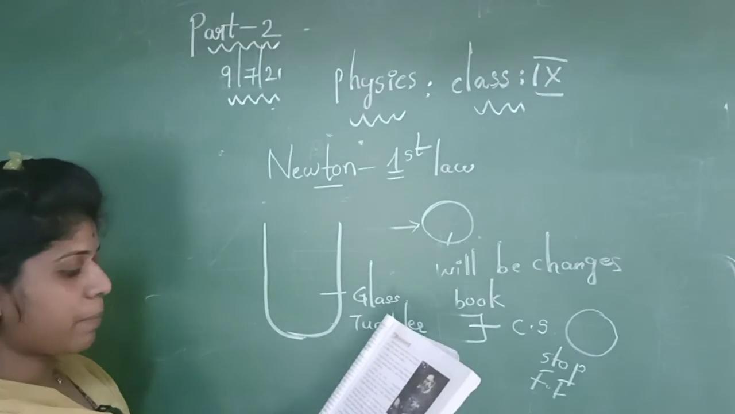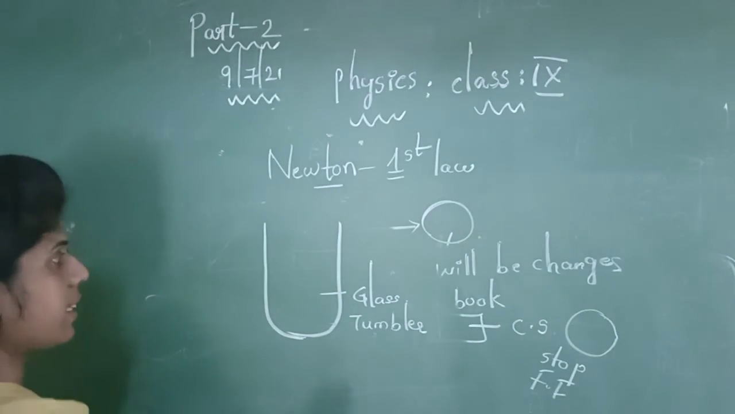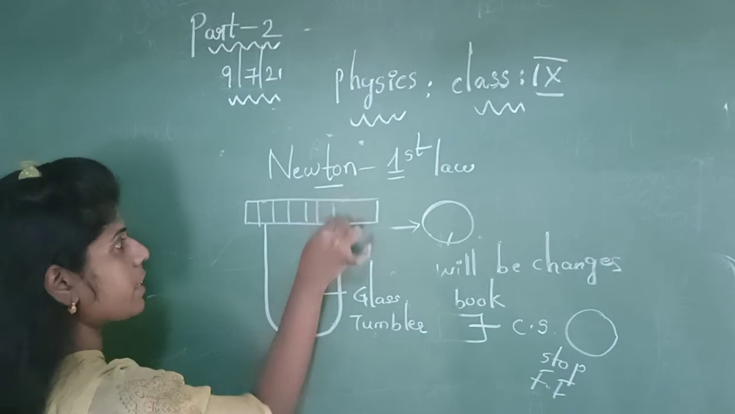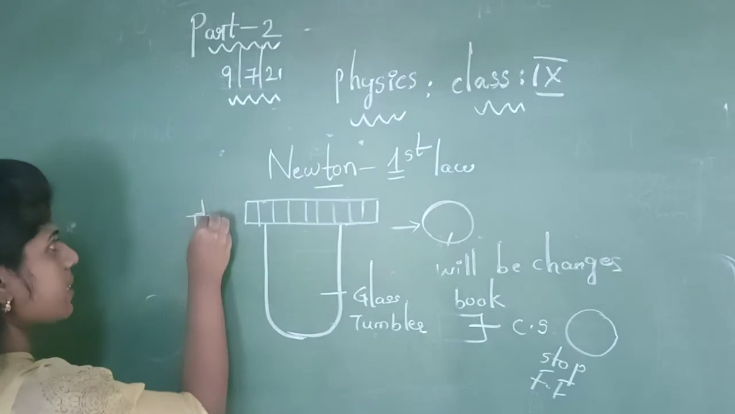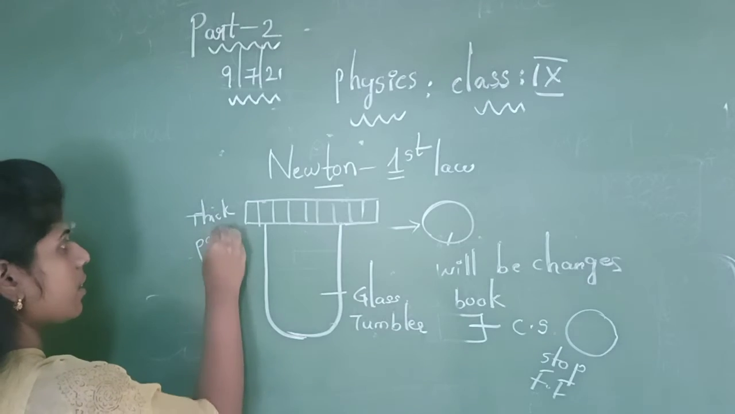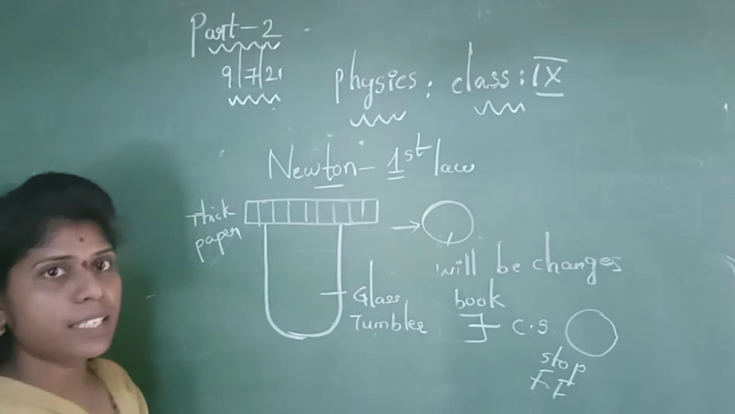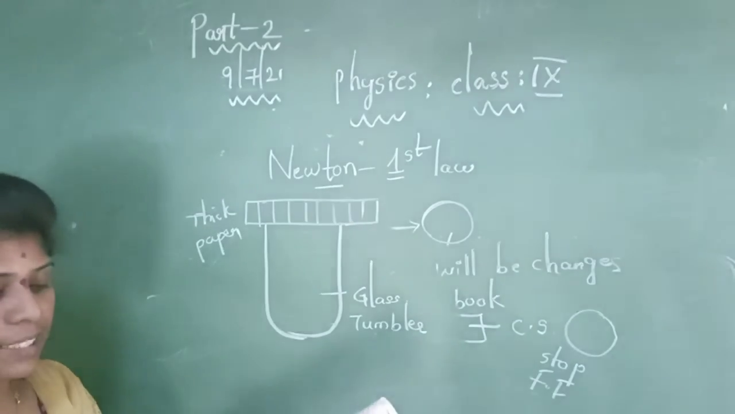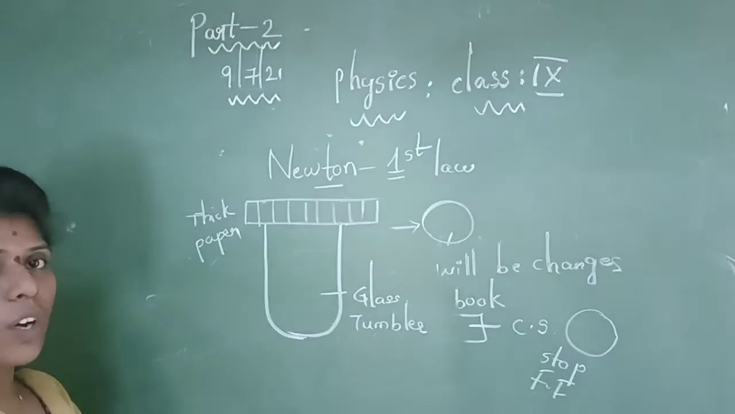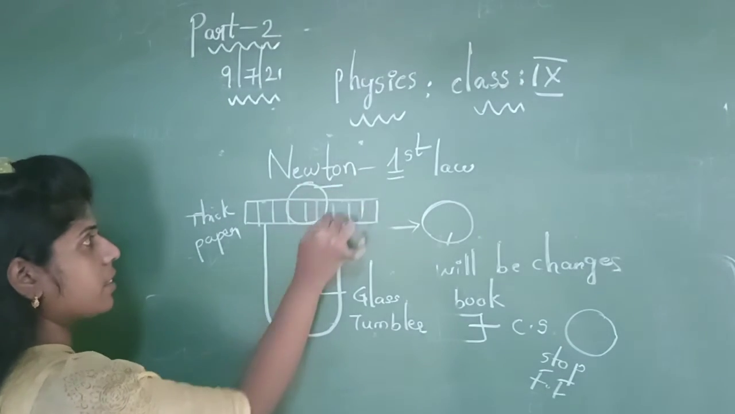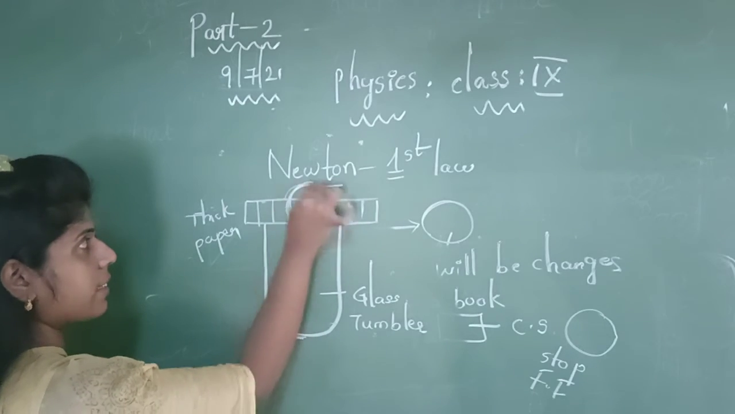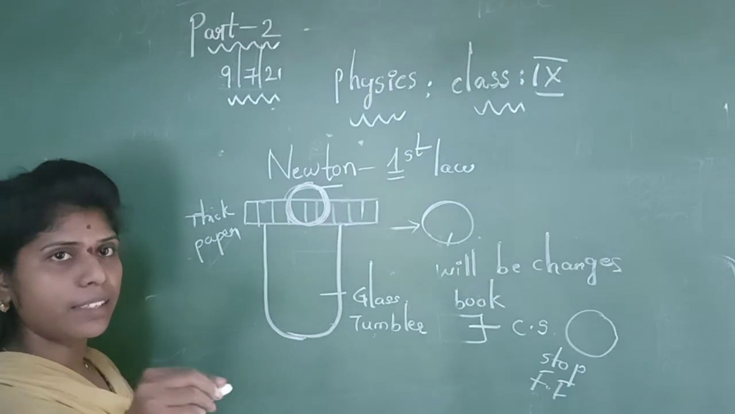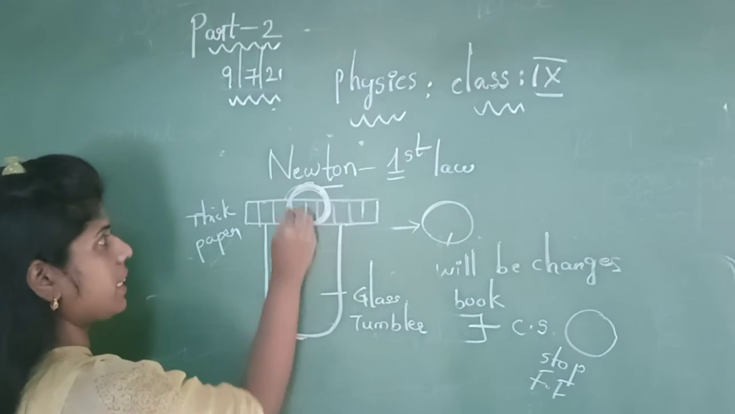Next, take a thick paper, keep it on a glass tumbler. After selecting this glass tumbler, try to place a thick paper on the surface of the glass tumbler. This is the thick paper. Where have we placed it? We have placed it on the surface of the glass tumbler. Now take a coin and keep it on the center of the paper. So you have to select a coin and place it at the midmost point, on the surface of the paper. Okay. Where the center of gravity is present.